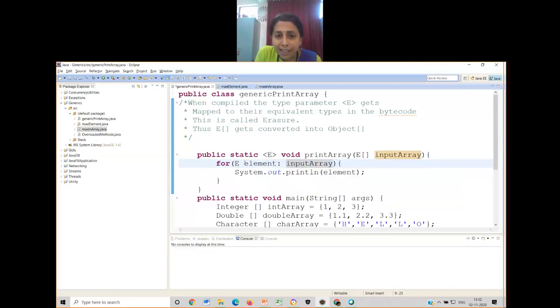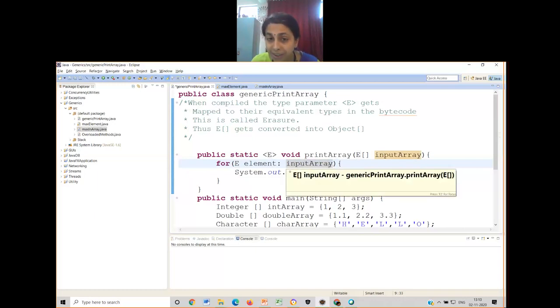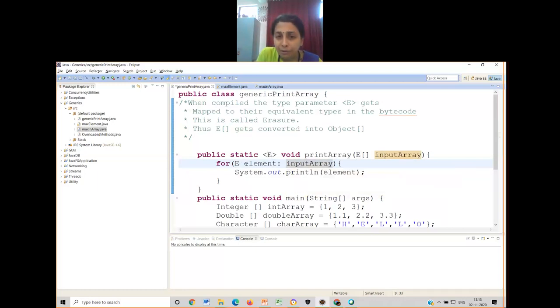Every element renamed as capital E in input array. Every element of type E, or I can read it like this. See, the ways in which I'm reading, just have a look at this. Every element of type E in input array. For every element of type E in input array. This sounds much better, correct? I will read it again. For every element of type capital E in input array. Okay, this is the way I write.